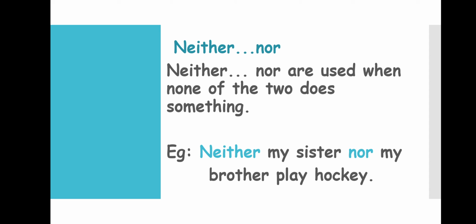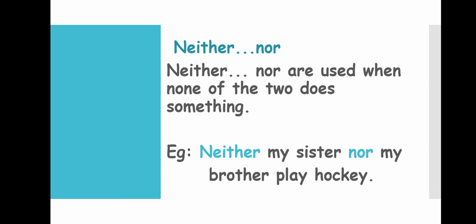So if none of the two are doing anything, then we can use neither nor. Here sister also doesn't know how to play hockey, brother also doesn't know how to play hockey. So neither my sister nor my brother plays hockey. Both of them do not play hockey. This is what this means.